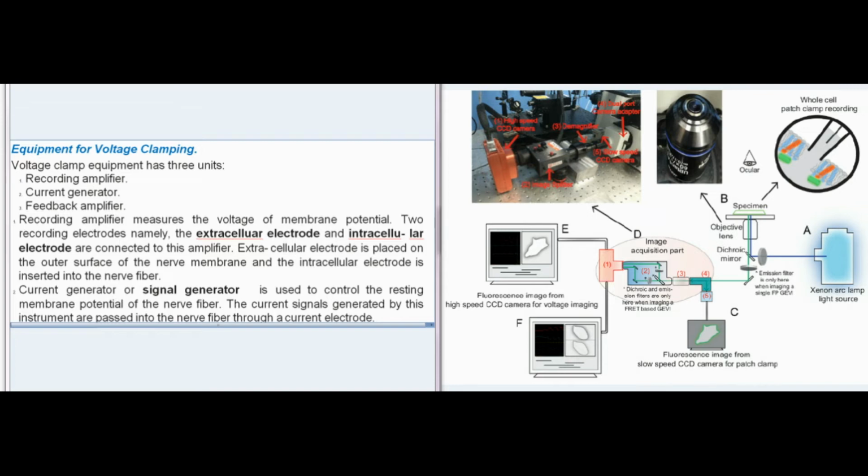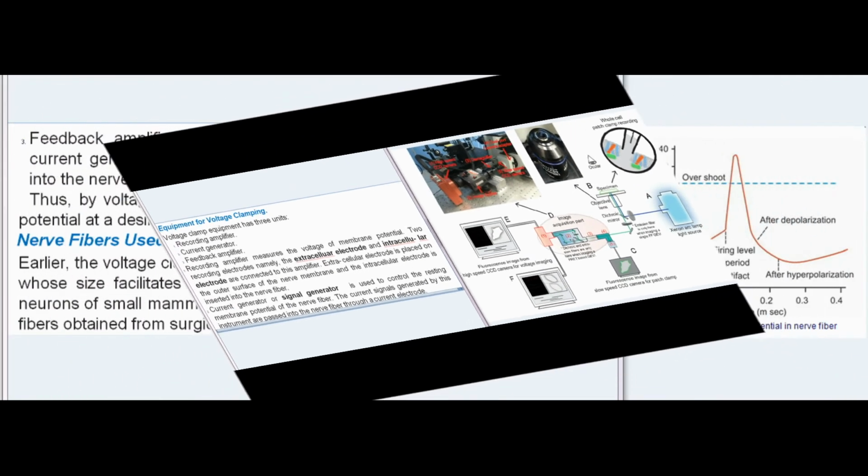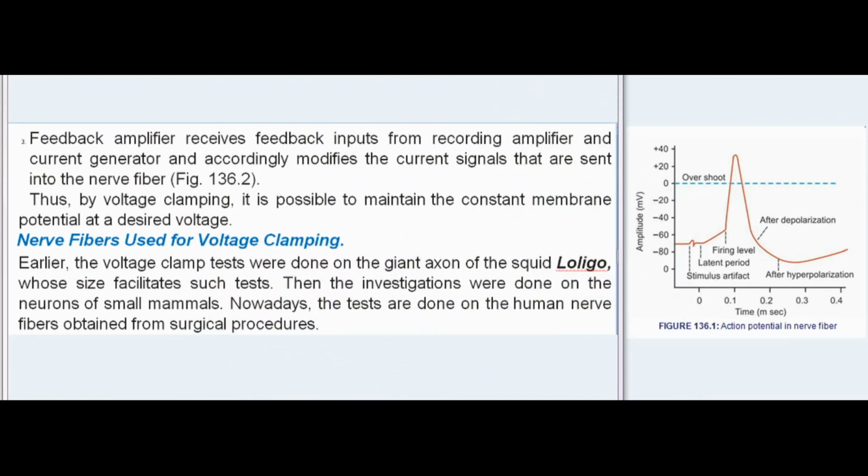Current generator or signal generator is used to control the resting membrane potential of the nerve fiber. The current signals generated by this instrument are passed into the nerve fiber through a current electrode. Feedback amplifier receives feedback inputs from recording amplifier and current generator and accordingly modifies the current signals that are sent into the nerve fiber, Fig 136.2. Thus, by voltage clamping, it is possible to maintain the constant membrane potential at a desired voltage.